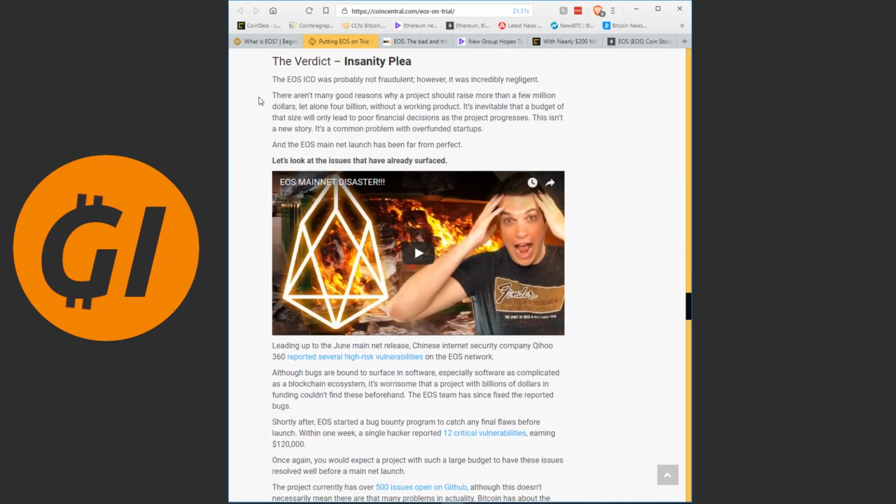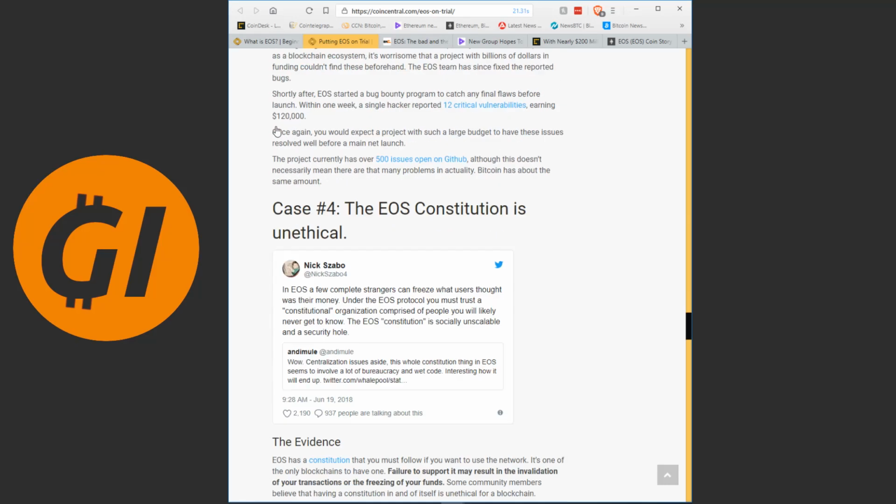They raised too much money. They didn't have a project yet. They do have that project now, and it seems to be working relatively well, but there are certainly still bugs that need to be solved. On the other hand, I think with $4 billion in funding, they have everything they need to get rid of those issues. Now, next up, case 4.